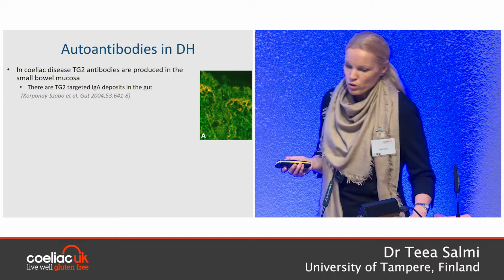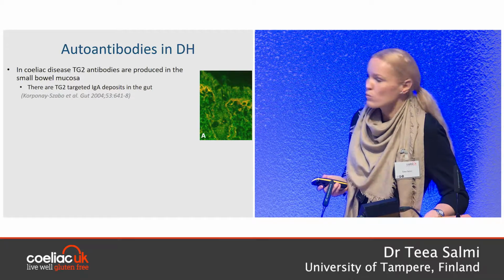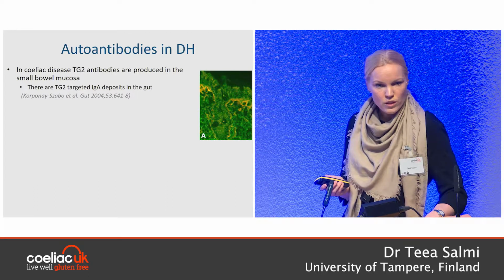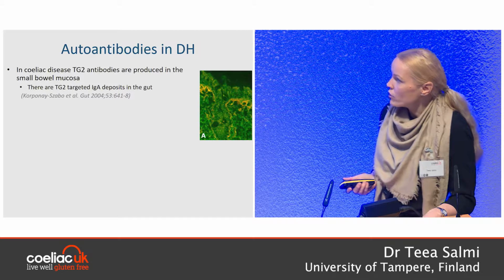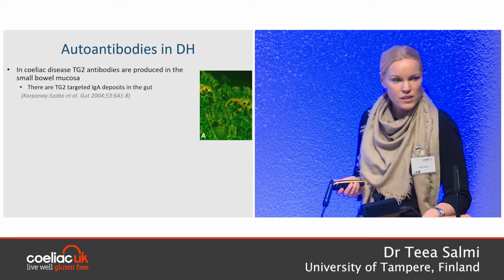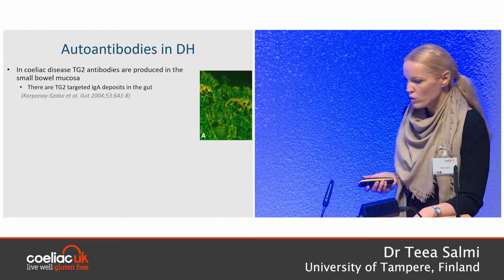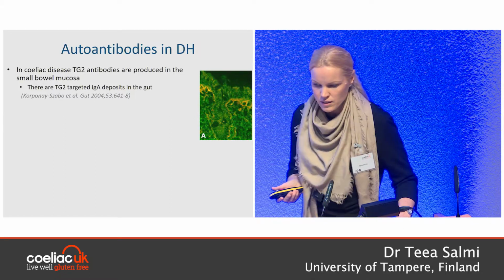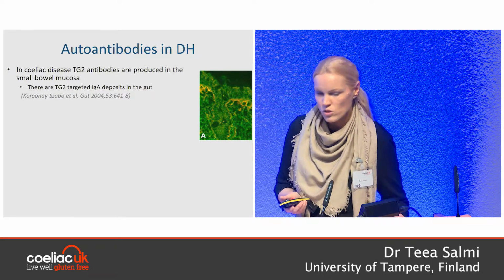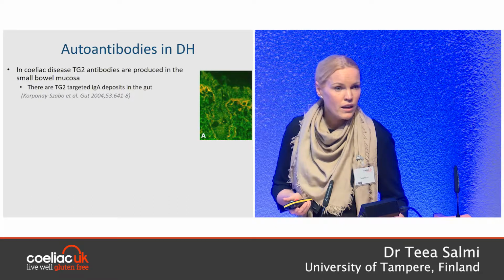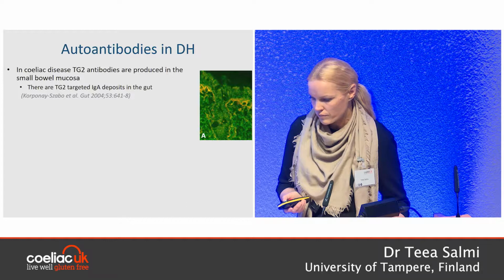There are quite old reports showing that these antibodies are produced in the small bowel mucosa. We heard in the morning that there are new theories also, but these antibodies can be investigated directly from small bowel mucosa. Ilma Korponen-Saabo showed in 2004 that these TG2-targeted IgA deposits can be investigated from frozen small bowel mucosal samples. These deposits are very sensitive and specific for celiac disease.